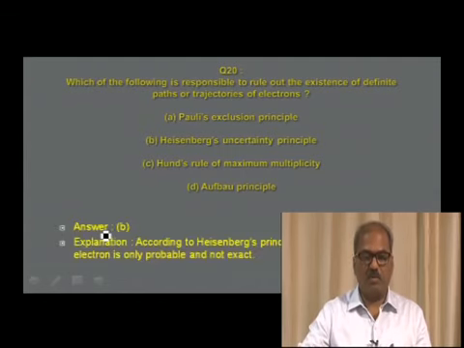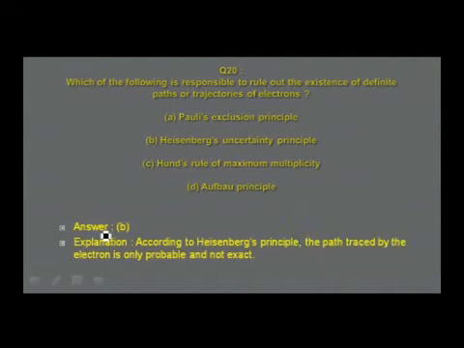So for the given question, the answer is in option B, Heisenberg's uncertainty principle. Heisenberg's uncertainty principle is known to you. It is simultaneously impossible to calculate both the momentum and the position of an electron. There is always uncertainty associated in the calculation. Therefore, it rules out the path traced by the electron.